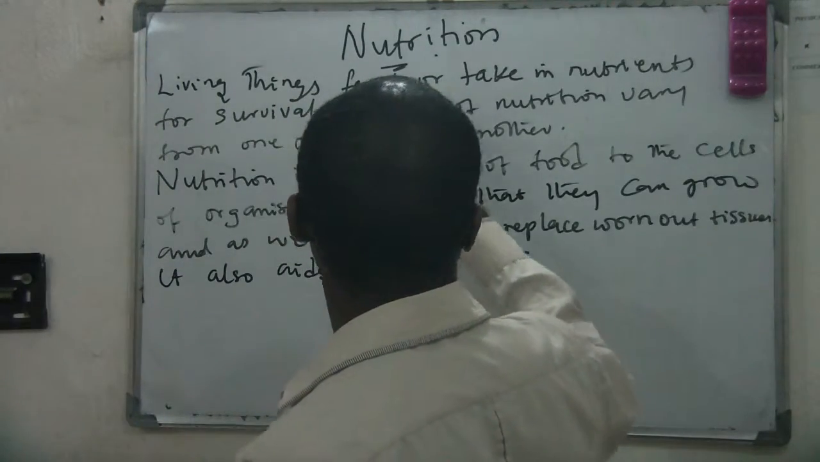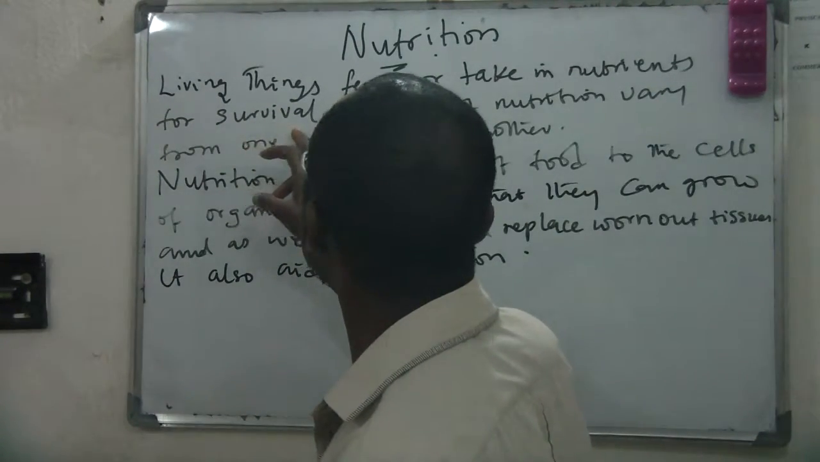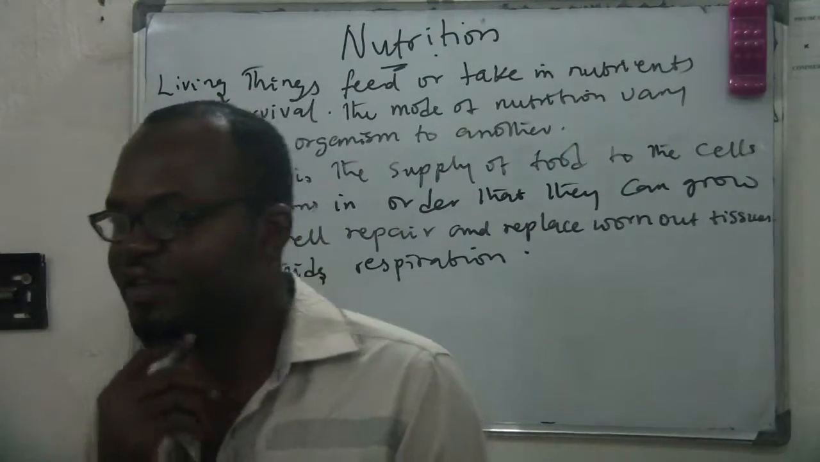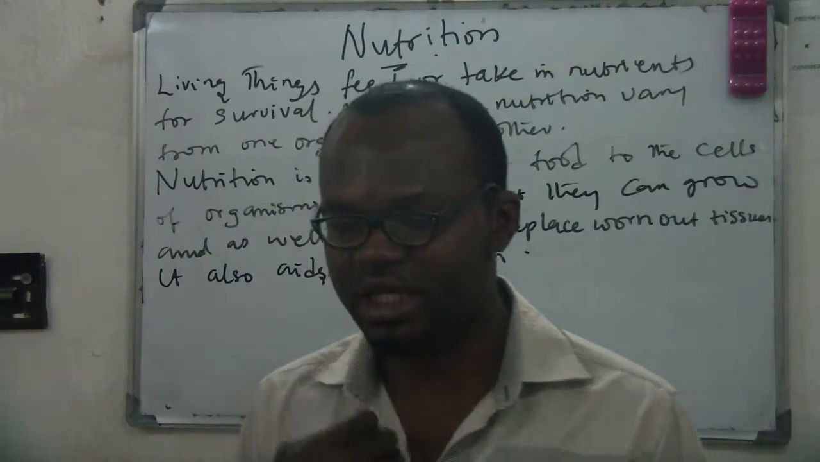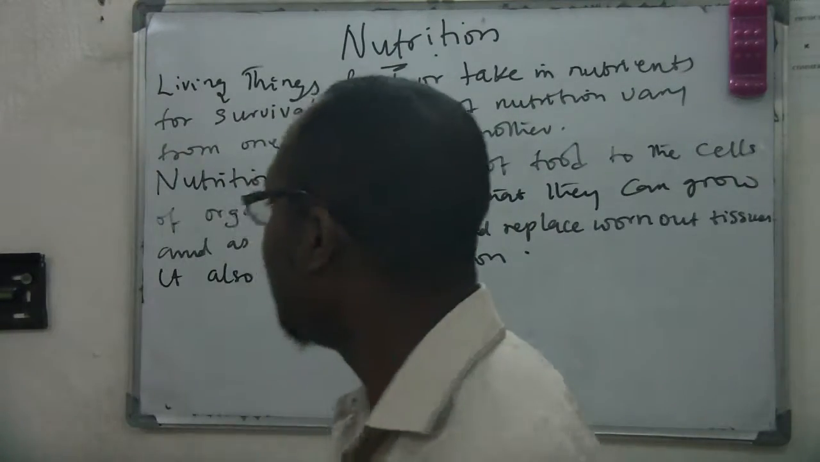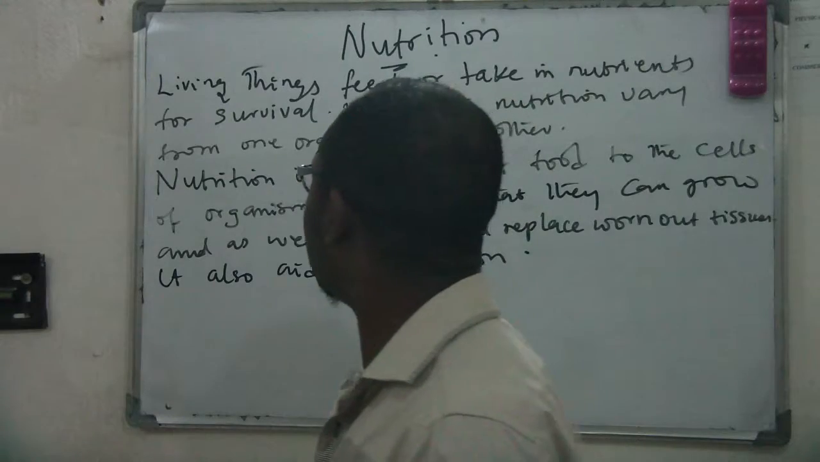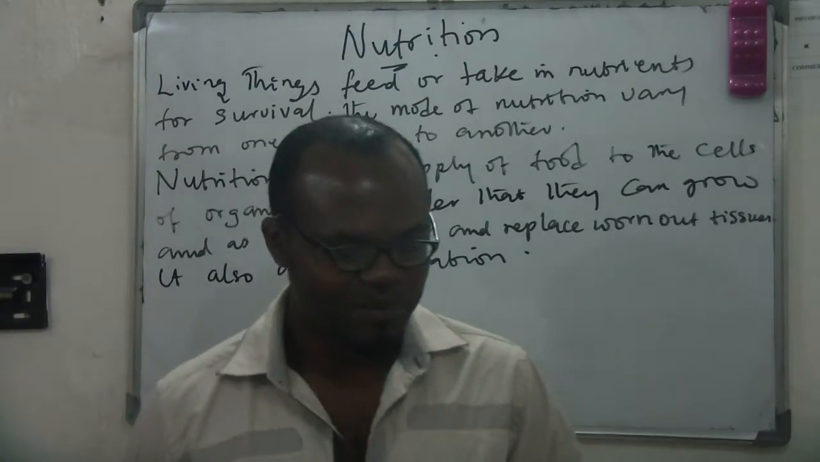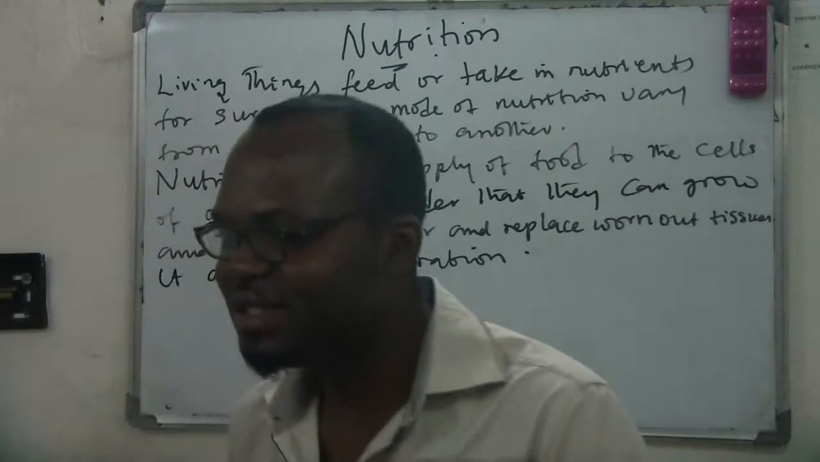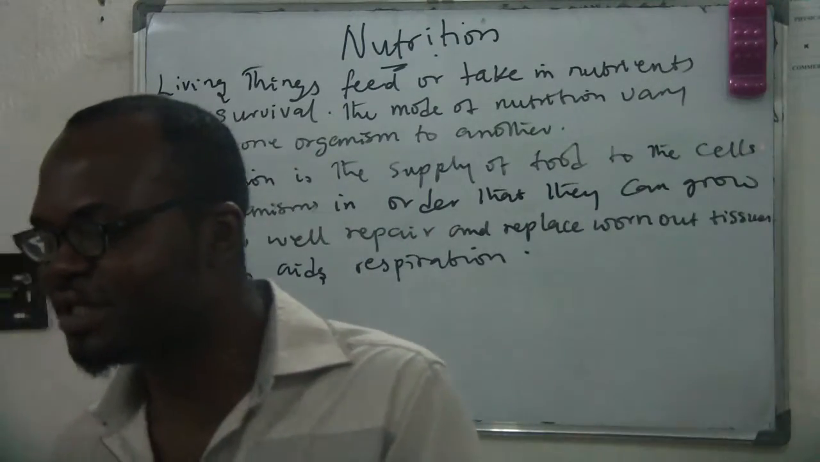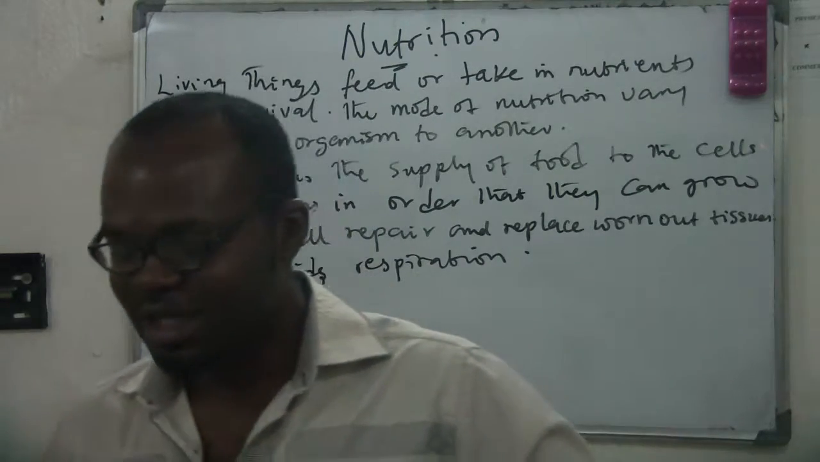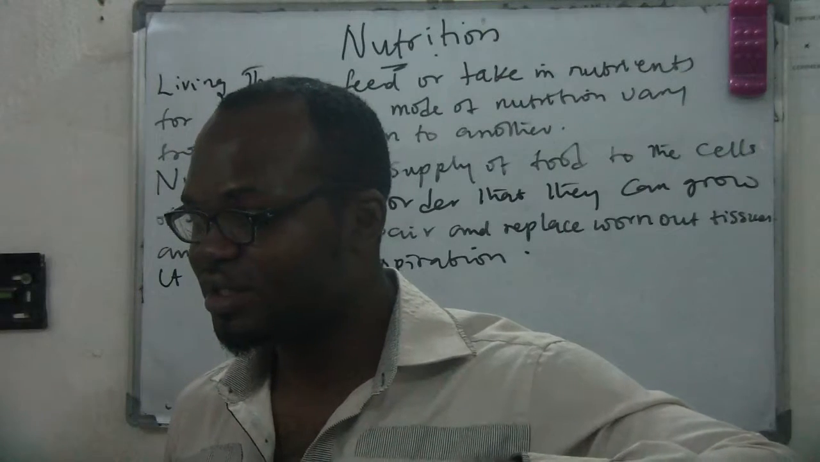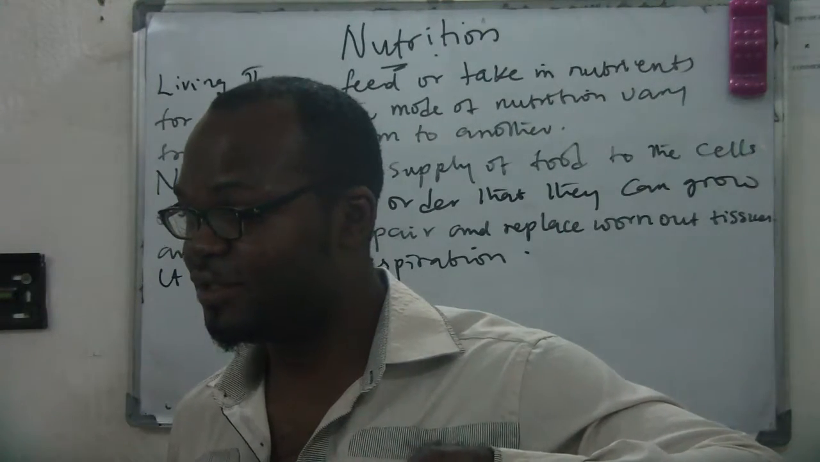So living things feed or take in nutrients for survival. And the mode of nutrition varies from one organism to another. If you want to eat, how do you eat? You cook food, isn't it? You use spoon, you dish it out and you start eating. That's how you eat food, and you're a living thing, isn't it?